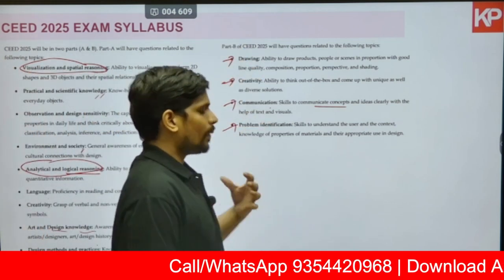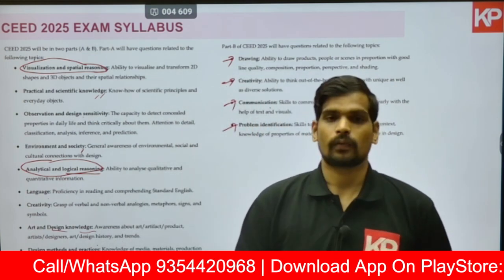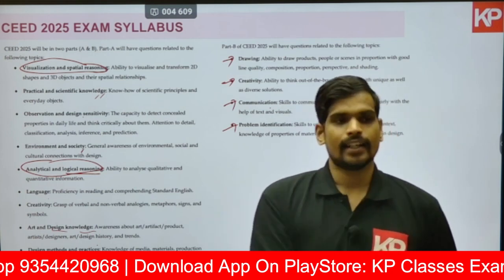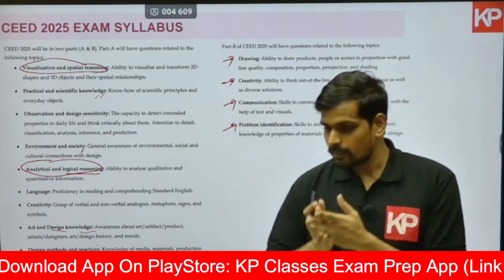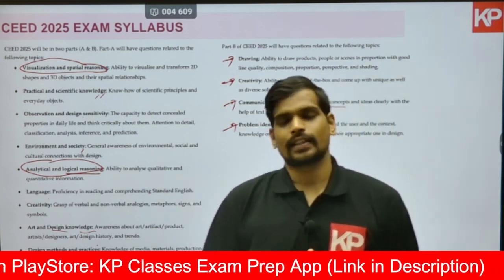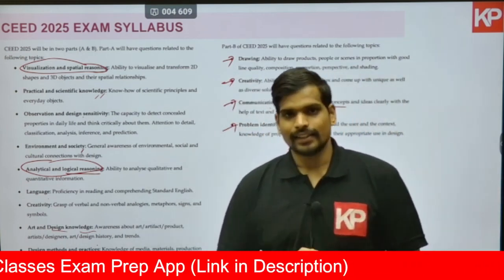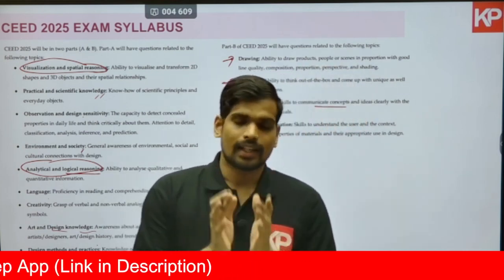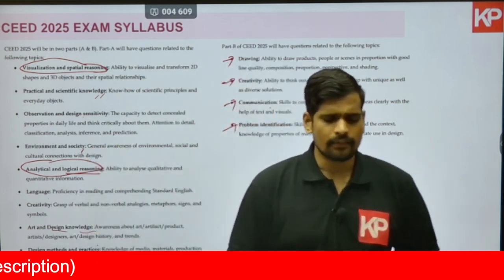Now if you look at the syllabus, you might not exactly get an idea as to what to study, where to study from. That's the tricky part of SEED examination. Clearing this exam with a wonderful rank lies in understanding the past papers, past pattern, not just looking at the syllabus in isolation, because that will not give you a lot of information. It is very important that you have a thorough understanding of what types of questions and what exact concepts will be asked in the examination. So you'll need to have a thorough understanding of past papers. That's the reason past papers are provided on the website of SEED exam itself.